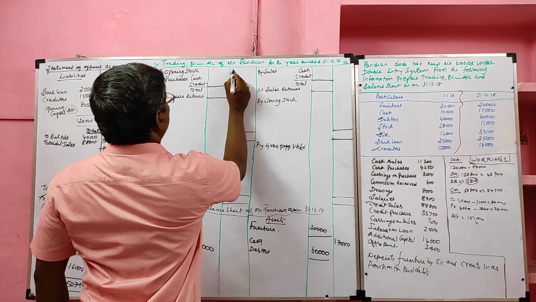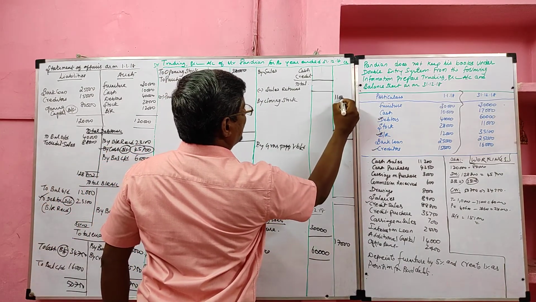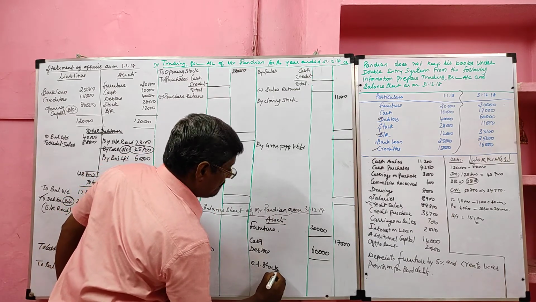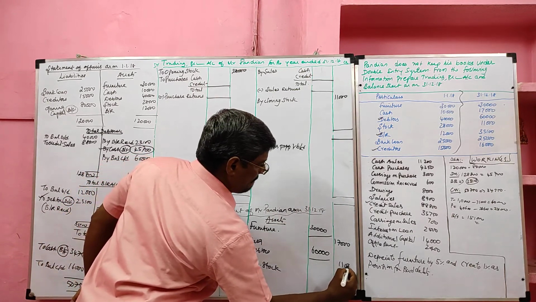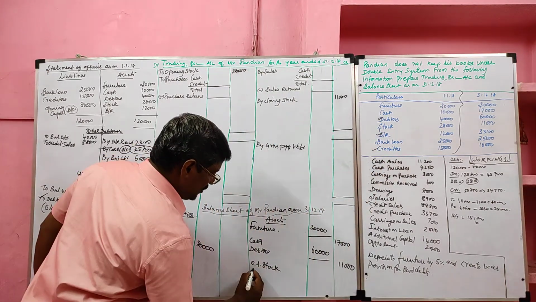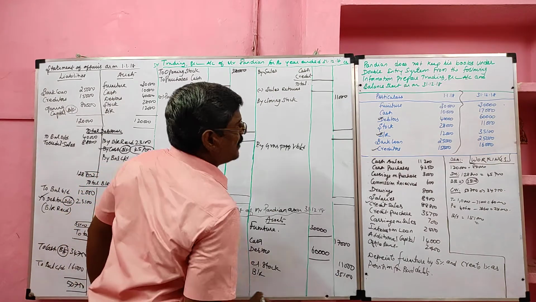Stock, opening stock trading account debit side, closing stock trading account credit side, and immediately it will appear in the asset side. The value 11,000. Next, bills receivable, we will take closing value 35,100.